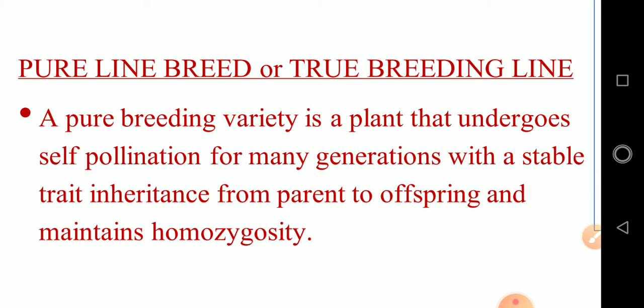The F1 offspring, when they undergo self-pollination or self-fertilization, again produce only tall plants in the F2 generation. Then in the next generation, generation after generation, if they produce only the particular trait exhibited by their parents, it is said to be a pure line breed.